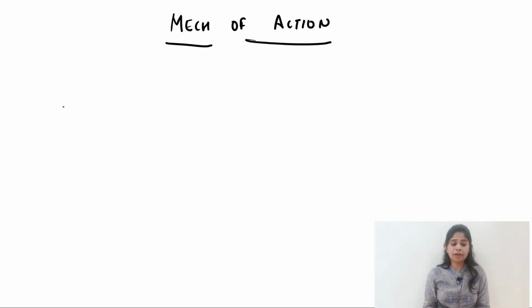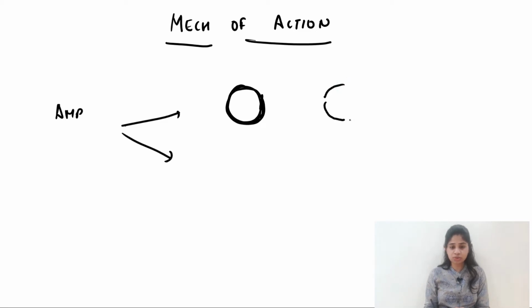Now let's talk about the mechanism of action of how these AMPs act. The antimicrobial peptides have broad bactericidal effects, and this is brought about by two mechanisms. Either by forming transmembrane pores in the cell membrane. So if we have the bacterial cell right here, the antimicrobial peptides form small pores in the cell membrane of the bacteria, and through it there is leakage, causing cell death.